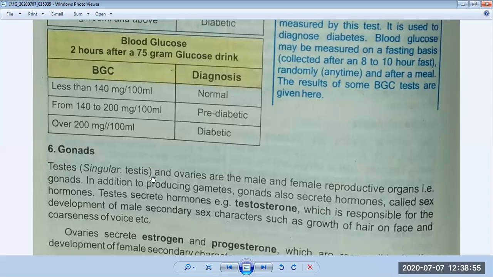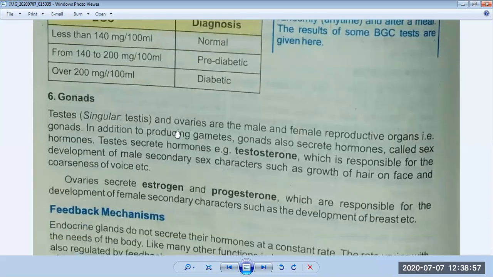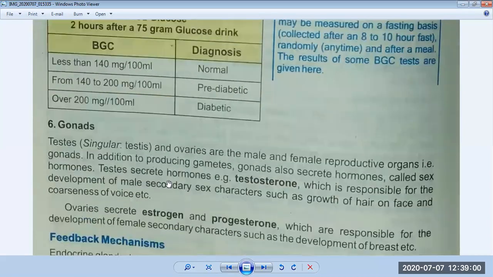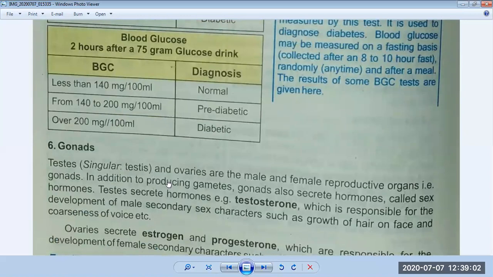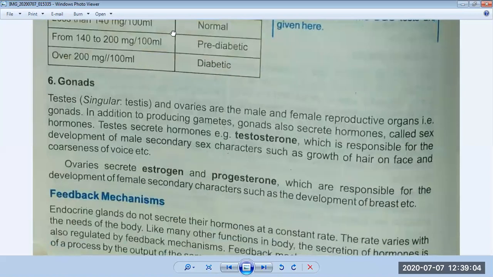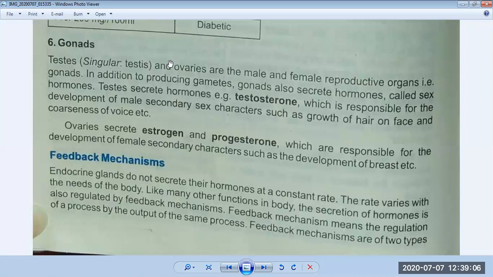Now come to the female reproductive organs. These are the ovaries.